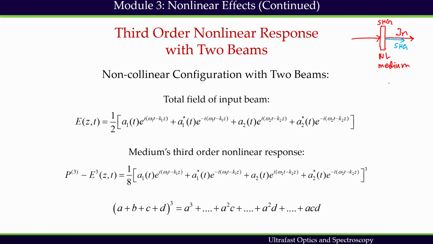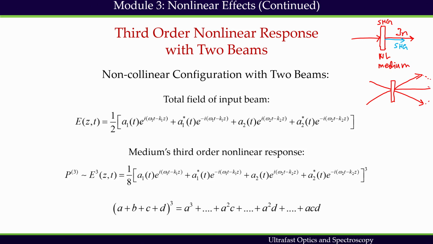So this is the collinear configuration. In non-collinear configuration, we have, let's say, two beams. I have one beam coming this way, another beam coming this way. They are interacting in the nonlinear medium, and due to this interaction we can have some frequency generation, and we have seen that sum frequency generation can be shown this way.